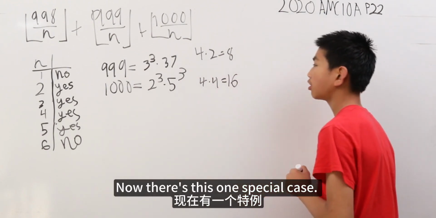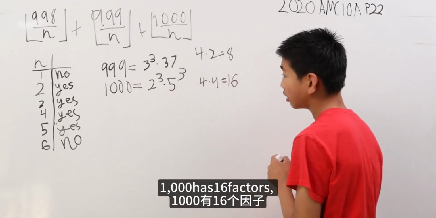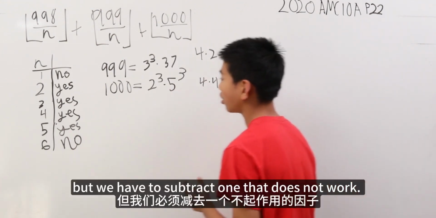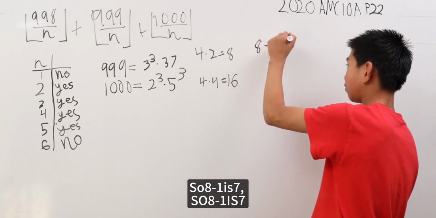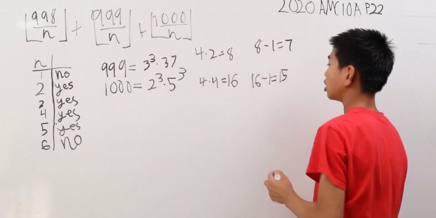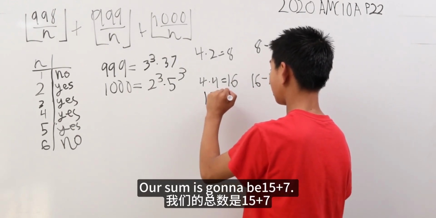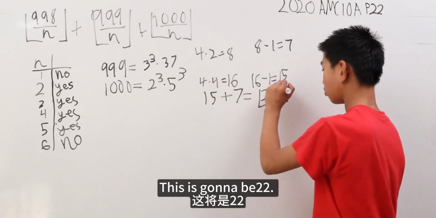Now there's this one special case. 999 has 8 factors and 1000 has 16 factors. But we have to subtract the one that does not work, which is 1. So 8 minus 1 is 7, and 16 minus 1 is 15. So our sum is going to be 15 plus 7, which is 22. And we are done.